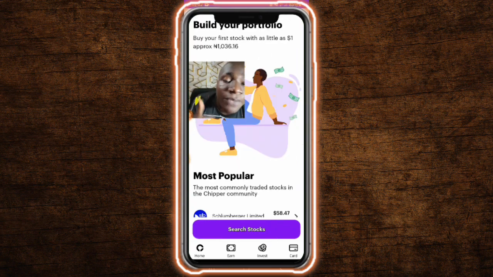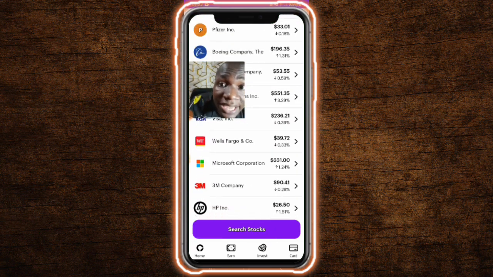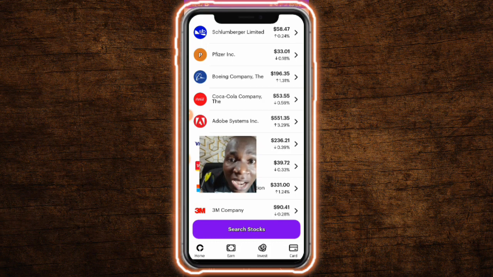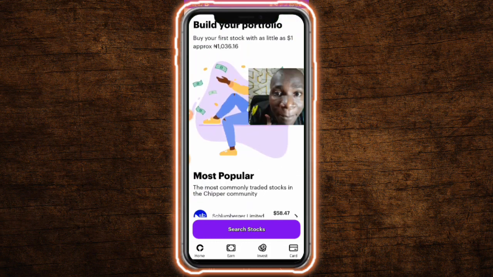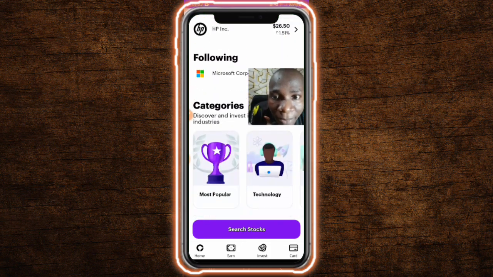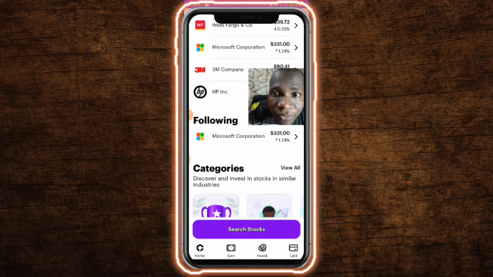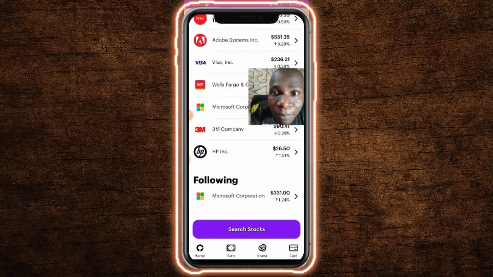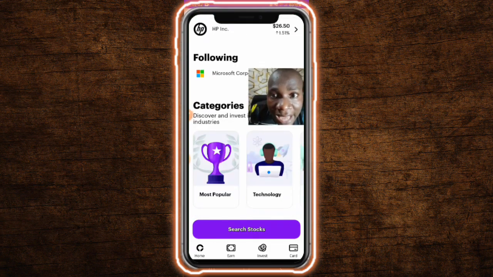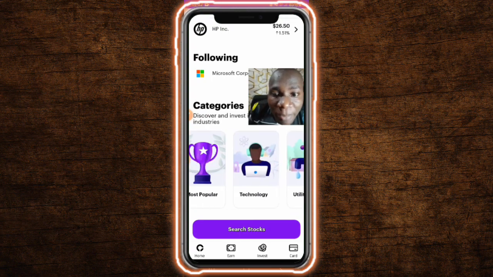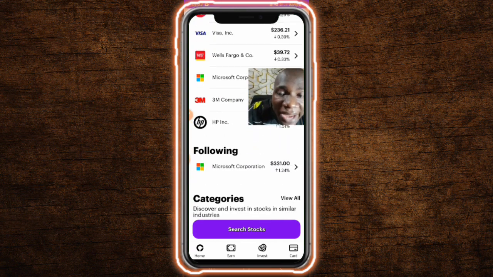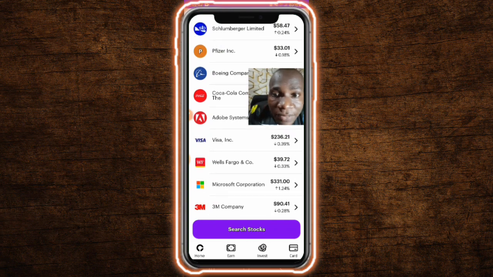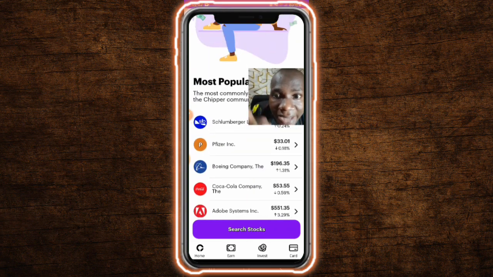This platform gives you an opportunity to trade in the US stock market. So you can come here and buy stocks, guys. You can buy stocks from different companies with Cheaper Cash. Cheaper Cash will help you to buy stock from Microsoft, from HP, and you can see we have Tesla right here. There are a lot of different companies here. You can come here and buy their stocks, guys. So you can buy their stocks and earn more money for yourself. You can see Visa stocks right here, and there are a whole lot of different stocks.